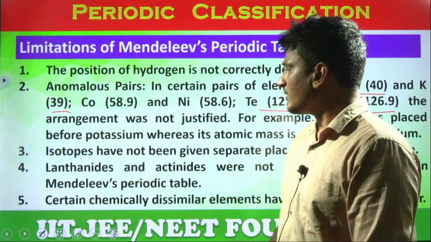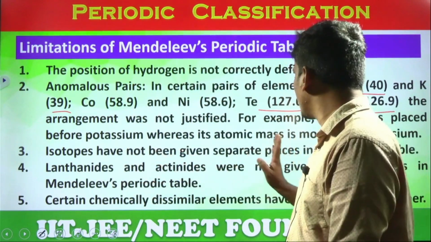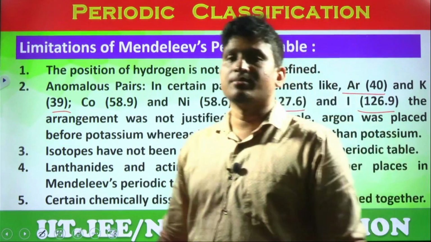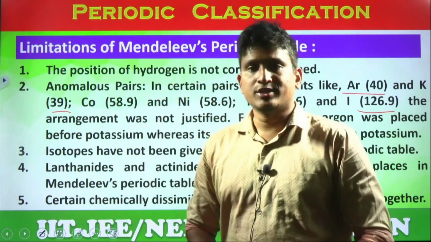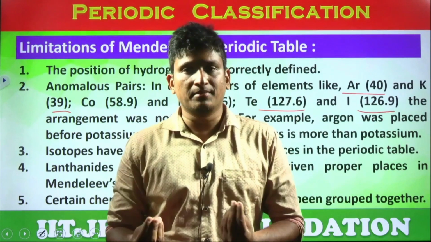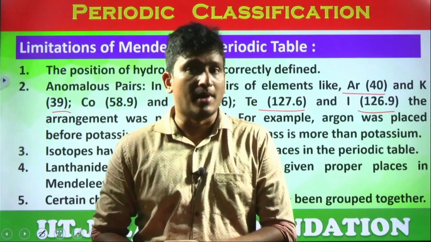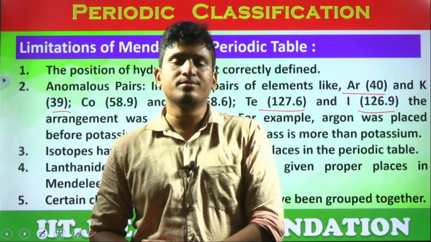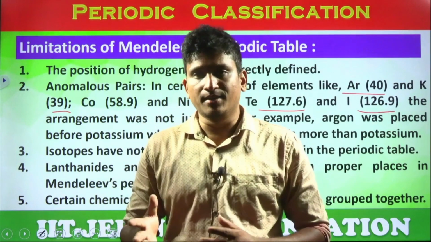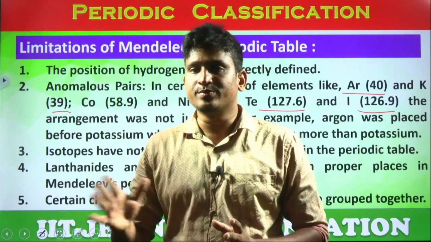Next, isotopes have not been given separate places in the periodic table, students. So what are isotopes? Atoms of elements with the same atomic number but different mass number. Let us talk about the isotopes of hydrogen. What are the isotopes? Protium, deuterium, tritium. These are the isotopes of hydrogen.